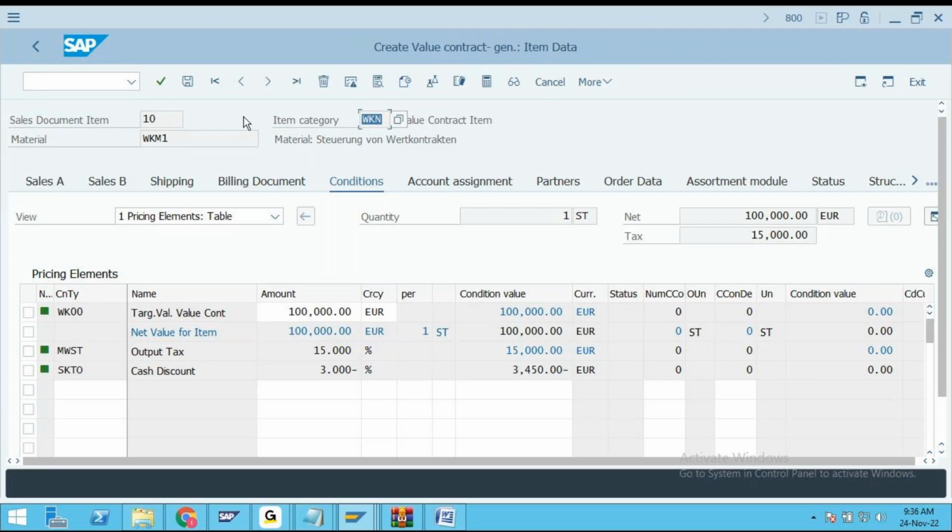But there is no material, nothing, but the system is automatically picking an item category here. Without material, the system is automatically picking an item category. So my friends, the question is how? How is the SAP system automatically picking the item category? Listen to me carefully.